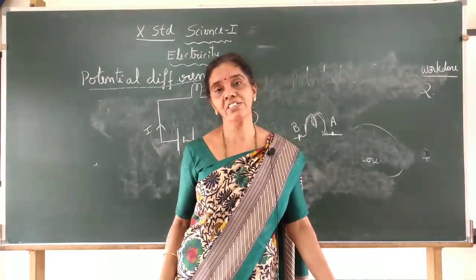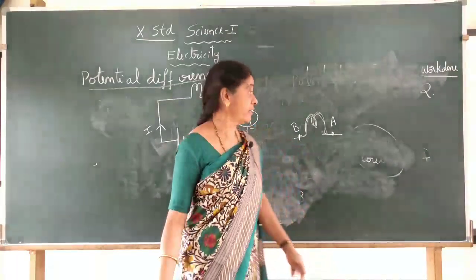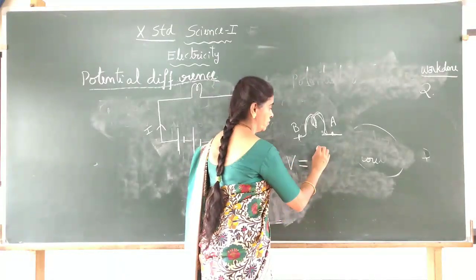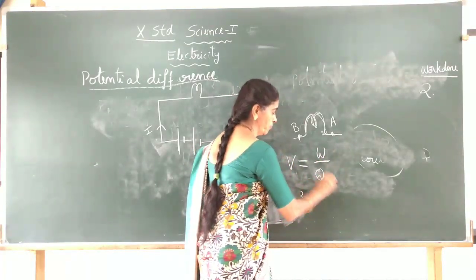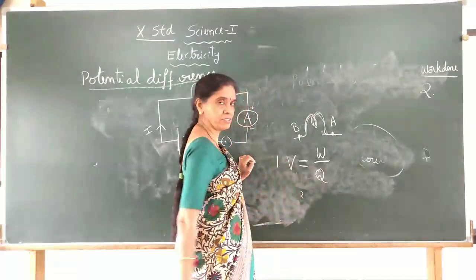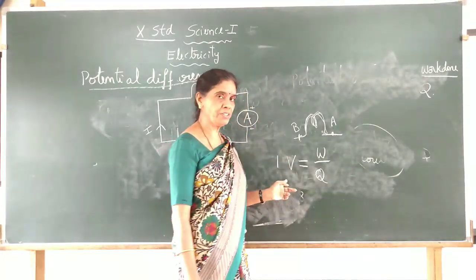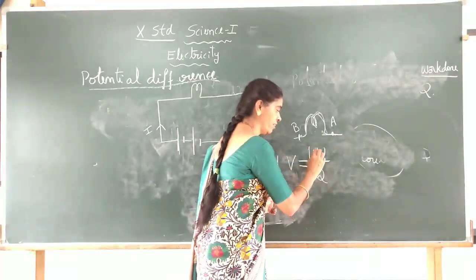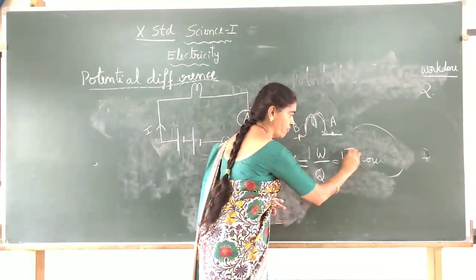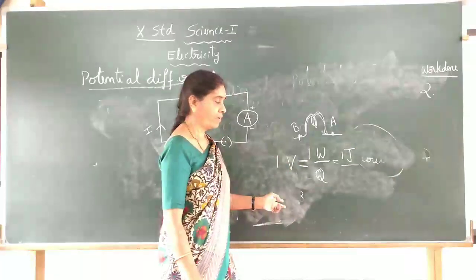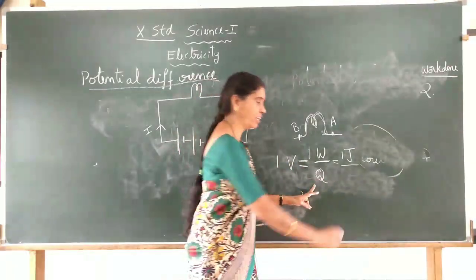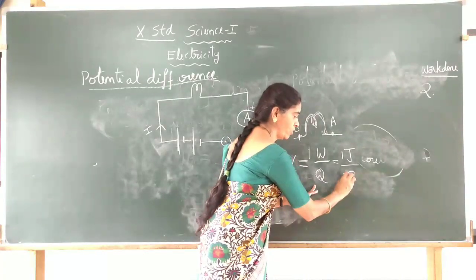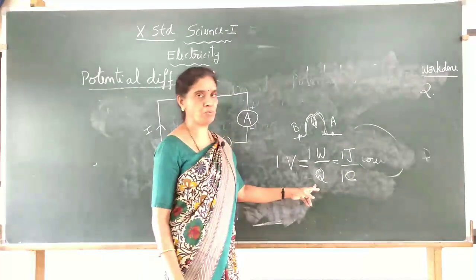And the unit of potential difference is volt, and V is equal to W by Q. If you want a potential difference of 1 volt, how much work should be done? 1 joule of work should be done, and 1 coulomb of charge should move.